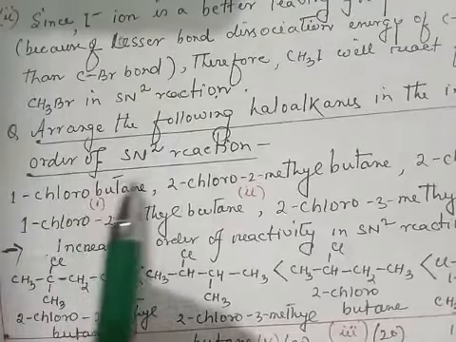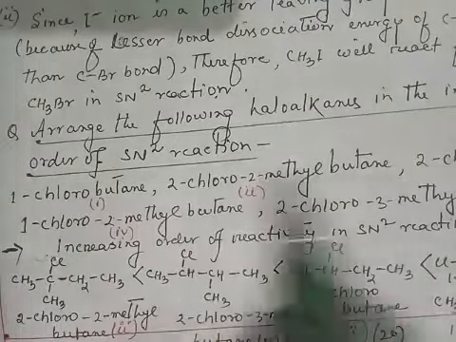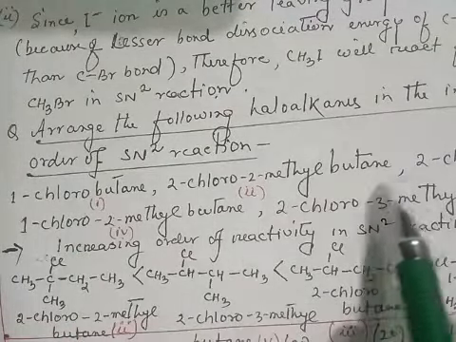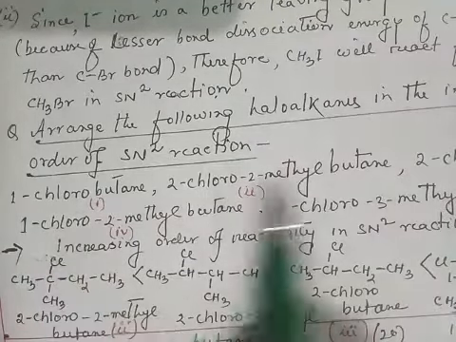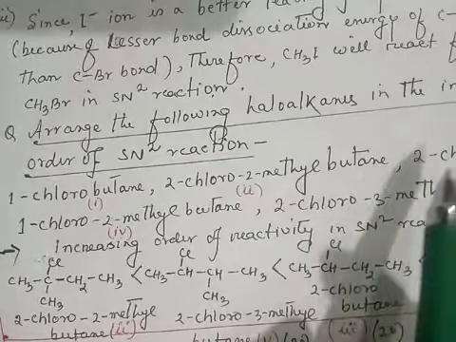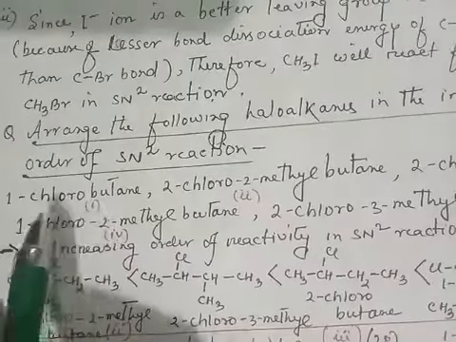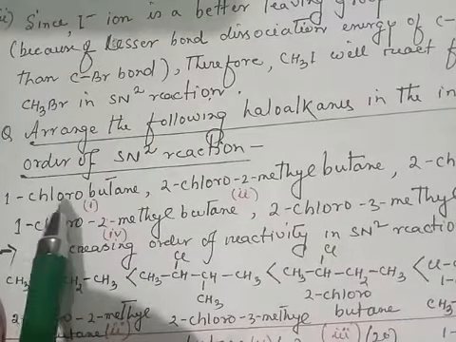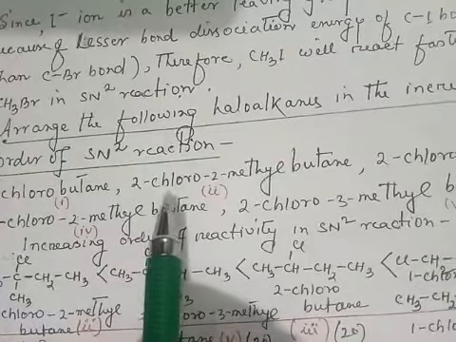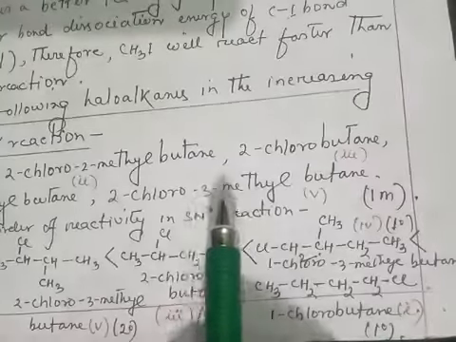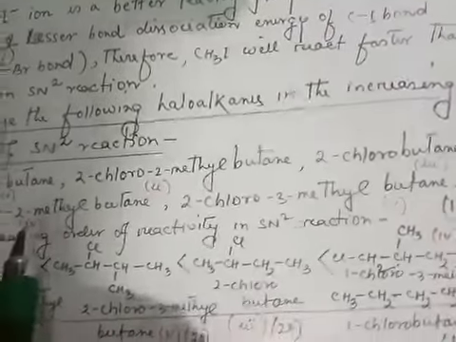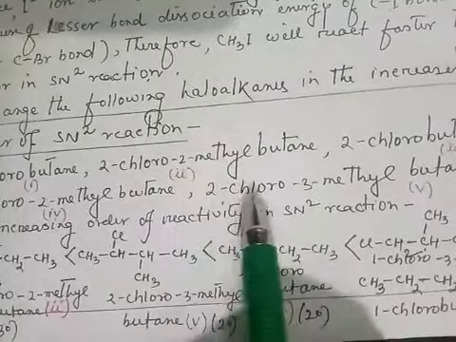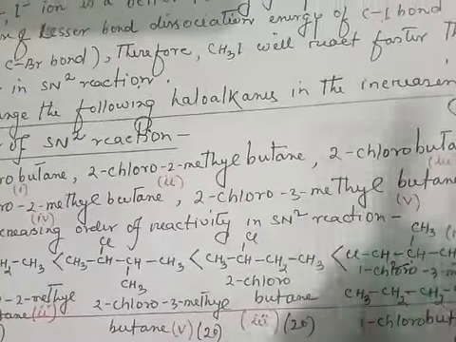These haloalkanes are of different types: primary, secondary, tertiary. However, we have to arrange them in increasing order of SN2 reaction. The haloalkanes are 1-chlorobutane, 2-chloro-2-methylbutane, 2-chlorobutane, 1-chloro-2-methylbutane, and 2-chloro-3-methylbutane.